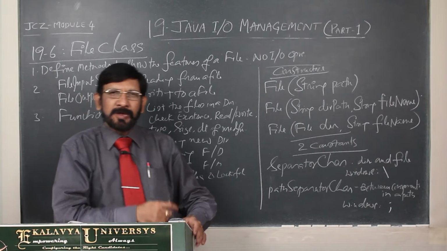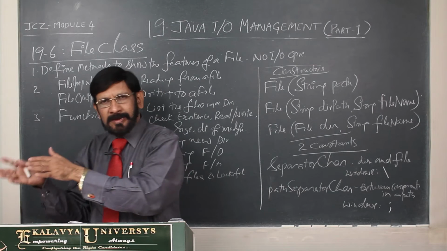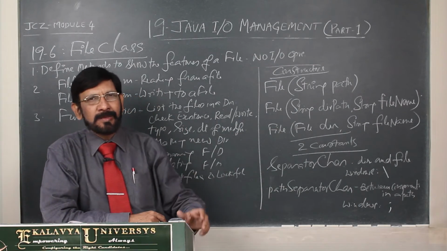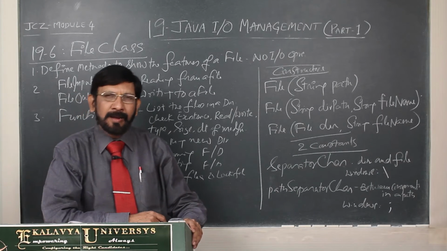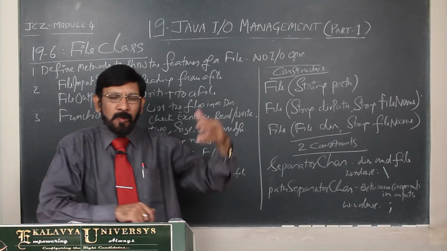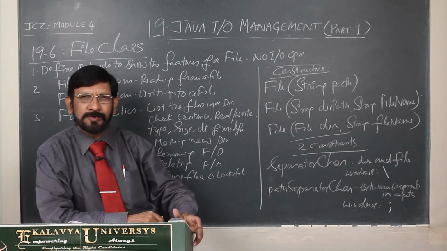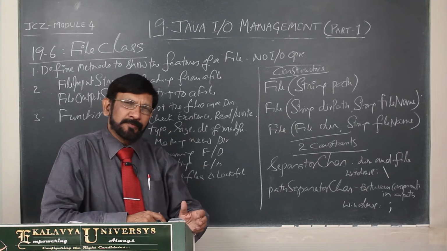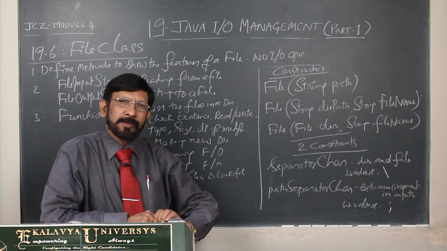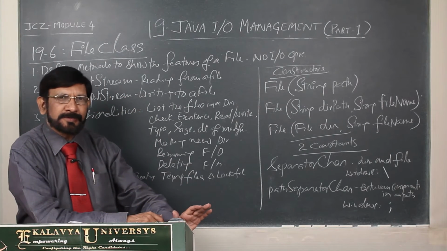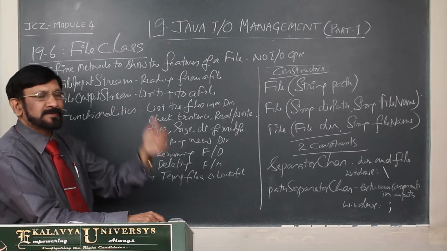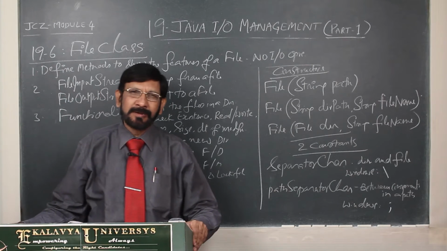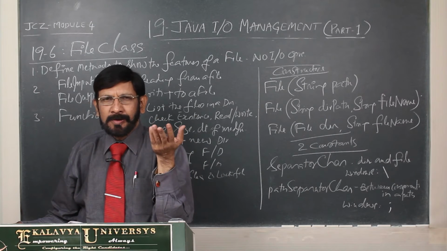Thereafter, some files are read only, some files are write only. You have to check that also. And when you take a directory, you may have to list the files in it, and you may rename a file. Like that, many file oriented operations we perform. All such operations are performed by the File class instance methods. That point you must understand. But how do we perform file oriented input and output operations?